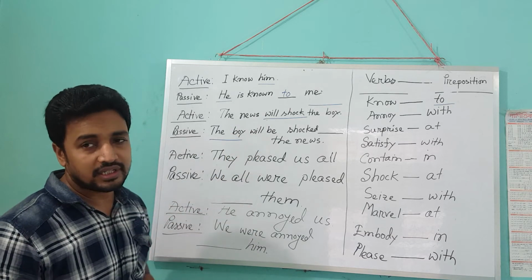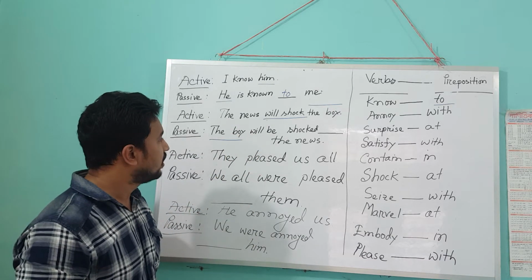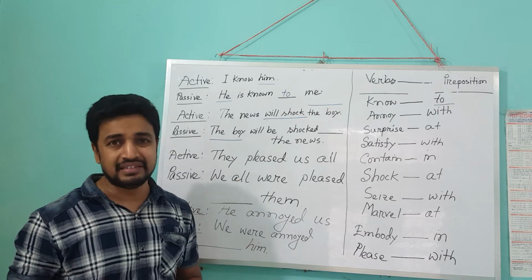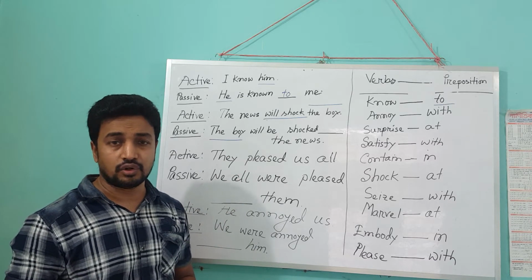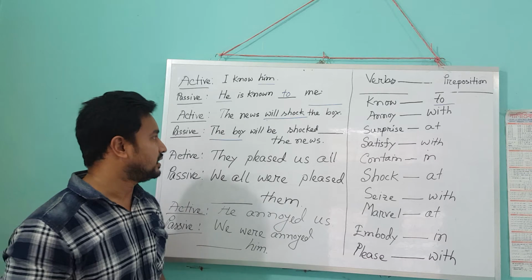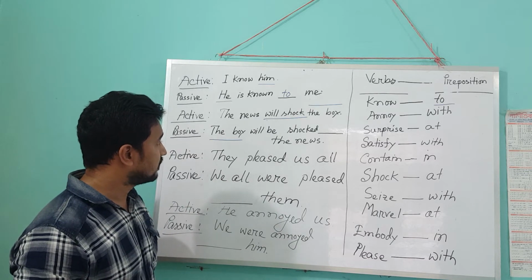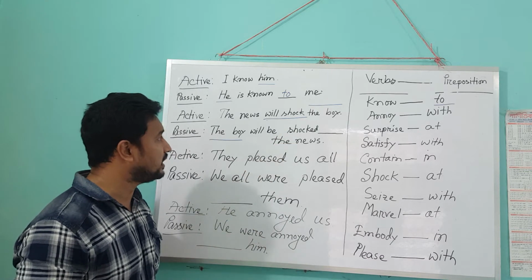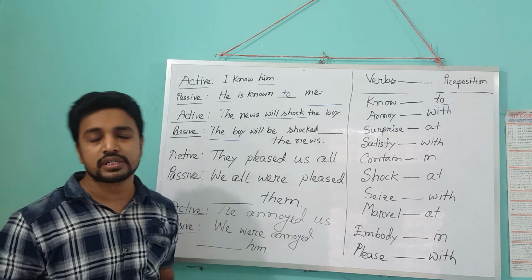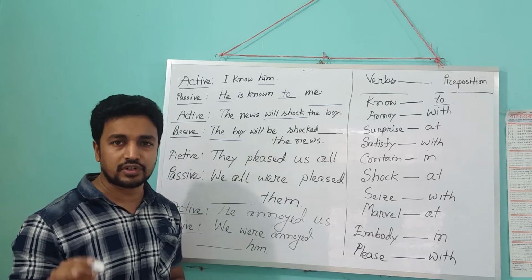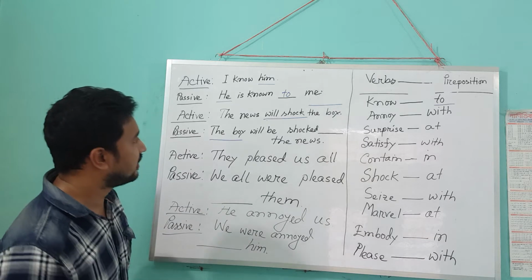In future indefinite tense we will have to use be as an auxiliary verb, and then the past participle form of the verb. Shocked is the past participle form of shock.